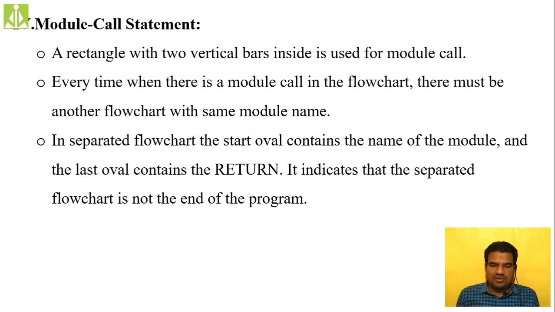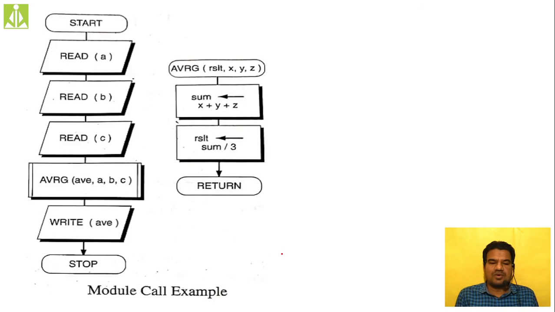It is a very simple symbol. We use the same symbol as your assignment operator, that is a rectangle. The thing is, you have to put two vertical bars at both sides. So this is your module call symbol.